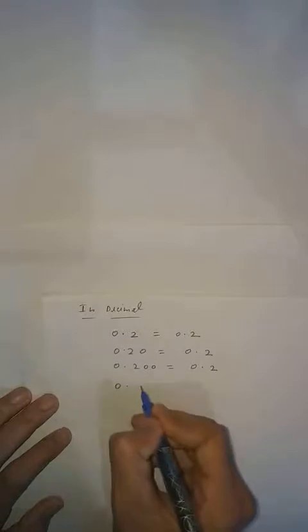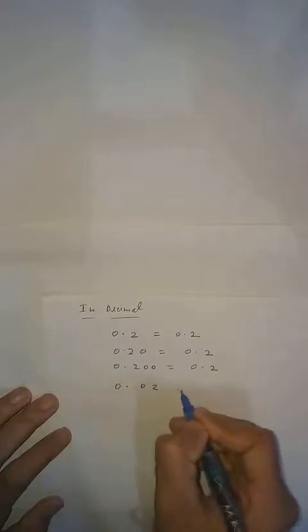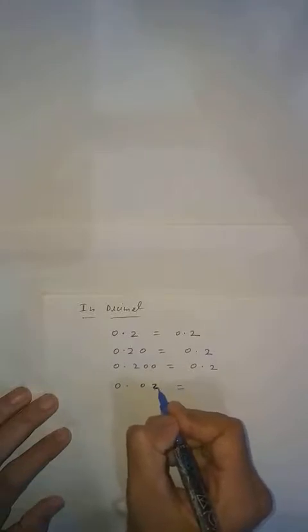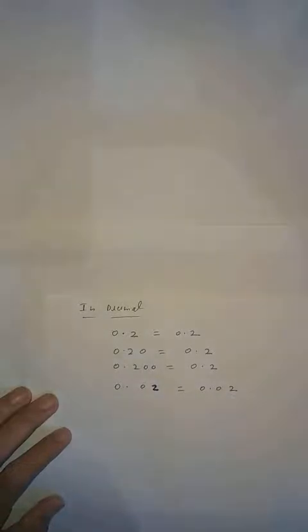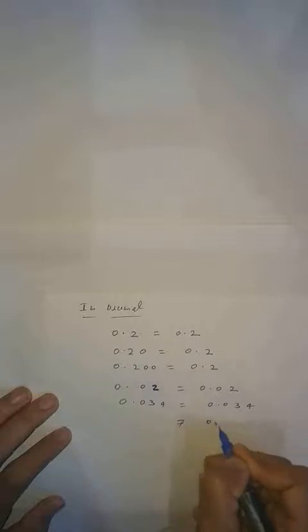Take another example for explanation. If I write 0.02, here the value is changed; the value is 0.02. If I write 0.034, the value is 0.034, not equal to 0.34, and not equal to 0.2.